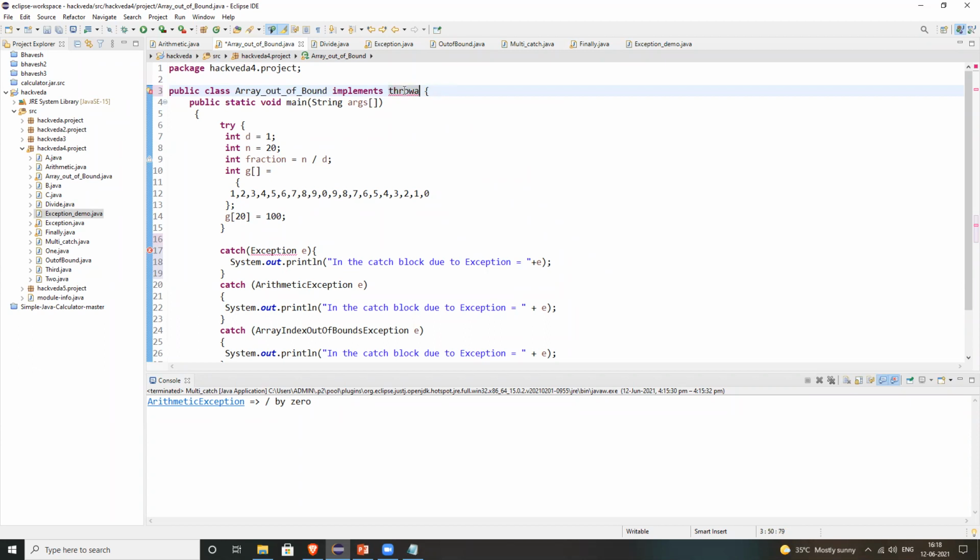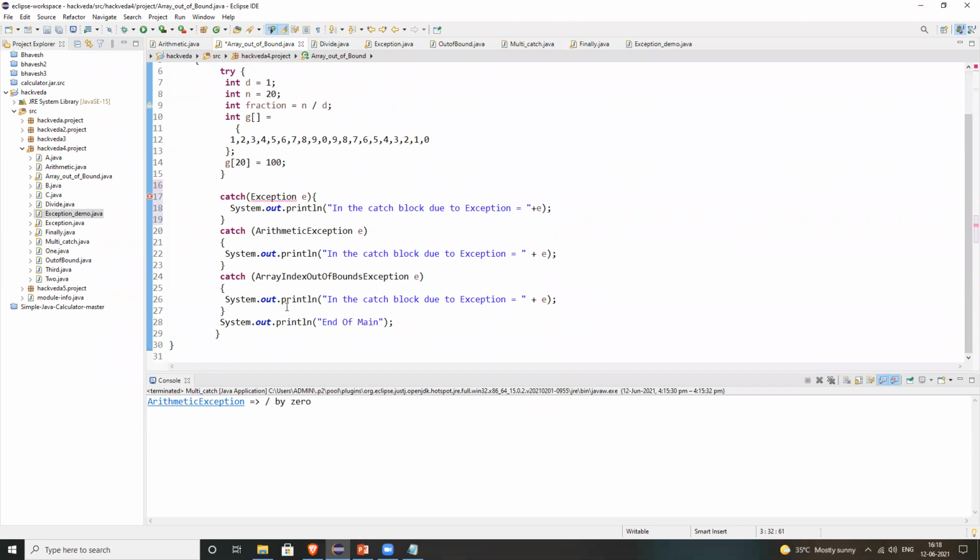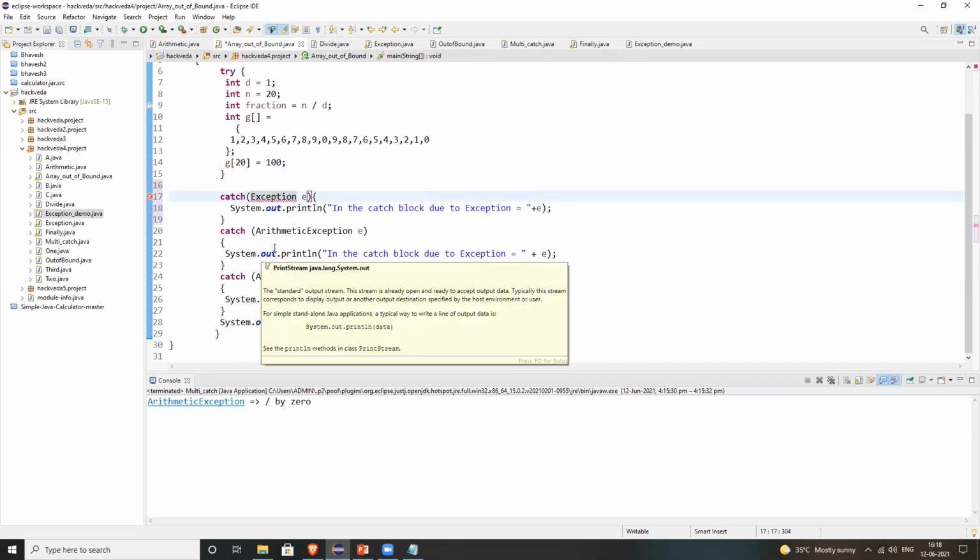No, I think we have to... You show me the error. Can you show me the error? I just need to check it. What error is it? No exception of type exception can be thrown. Okay. There is no type of exception. So we are only writing exception. Here we have written arithmetic exception, here array index out of bound exception. So there should be an exception here in front of it. Yes, that's what I'm checking.